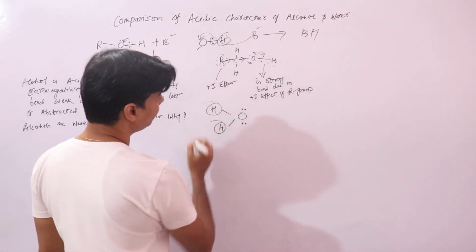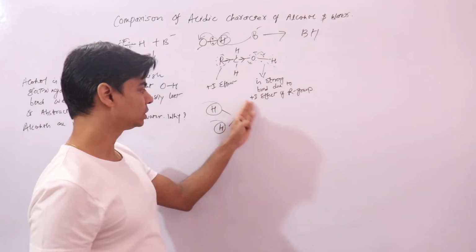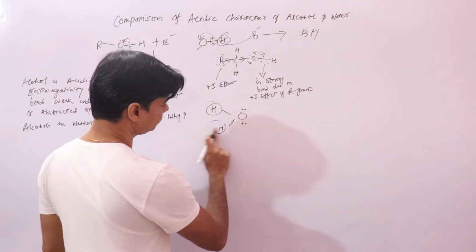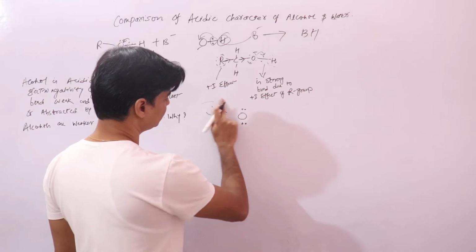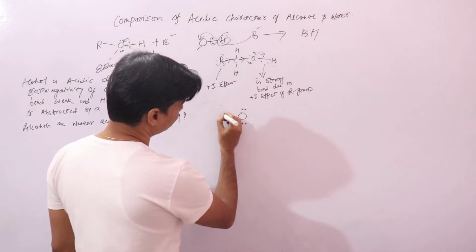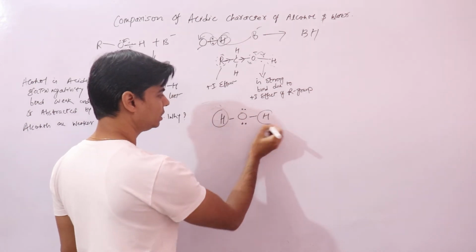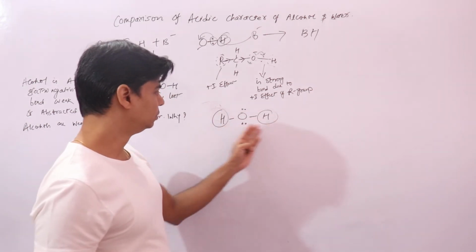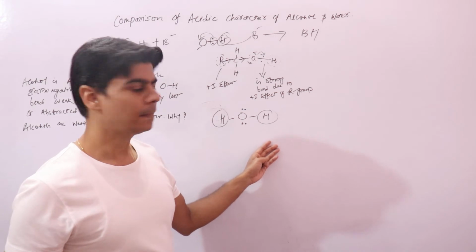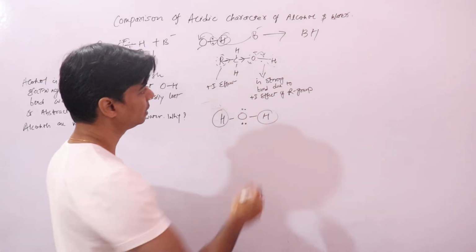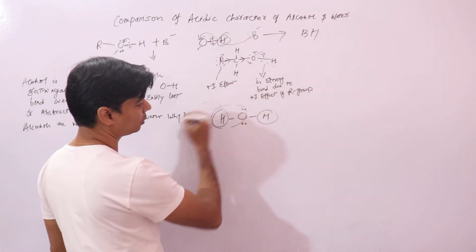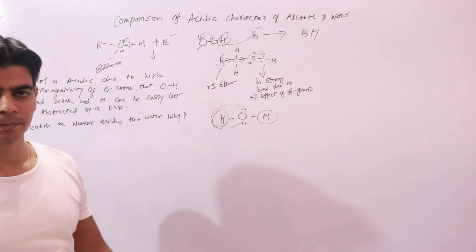None of them has the ability to release electrons towards this oxygen atom. Let's draw it this way. This is your hydrogen, this is your hydrogen. This hydrogen and this hydrogen have no plus I effect, no electron releasing effect that can make any one of the bonds stronger.